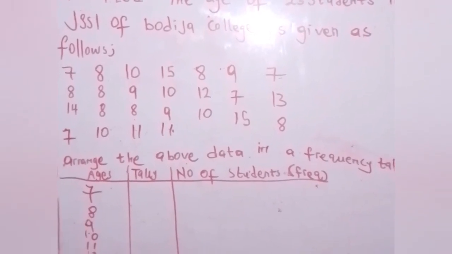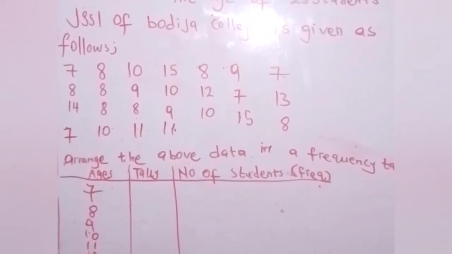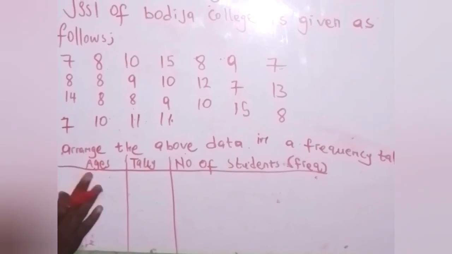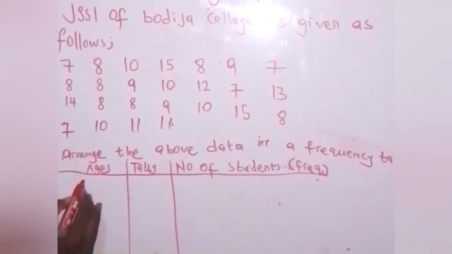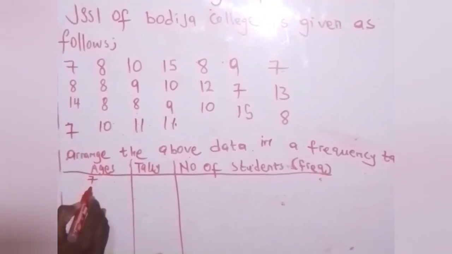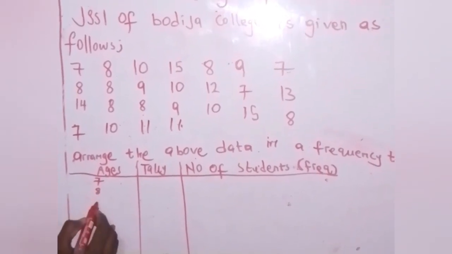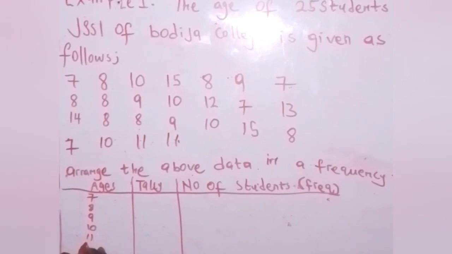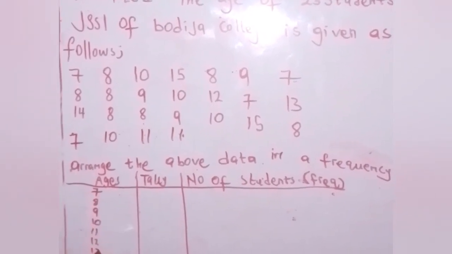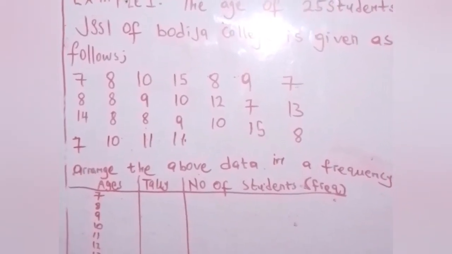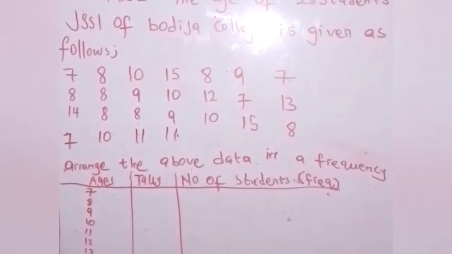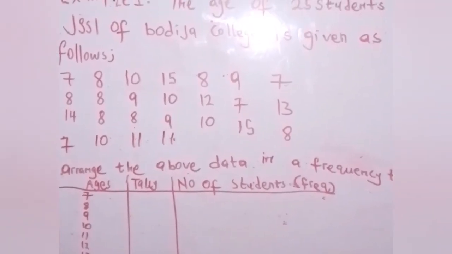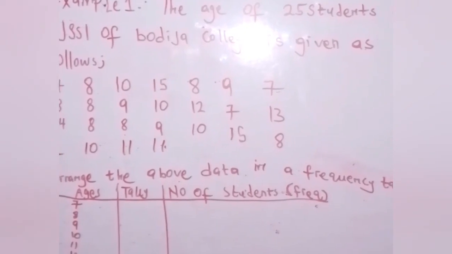Sorry, this thing cannot continue, but let me just manage the board so that you understand. 7, 8, 9, 10, 11, 12, 13, 14, and you can see that the highest number is 15.